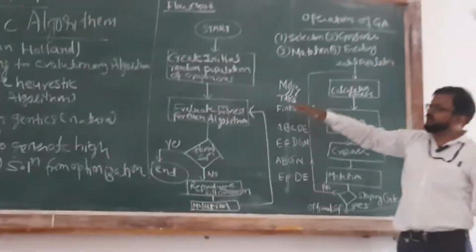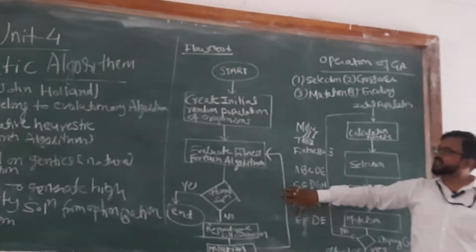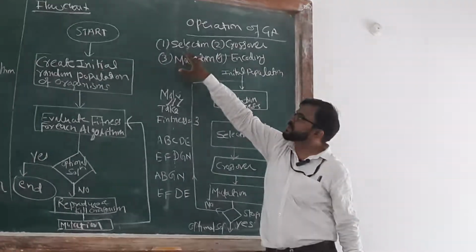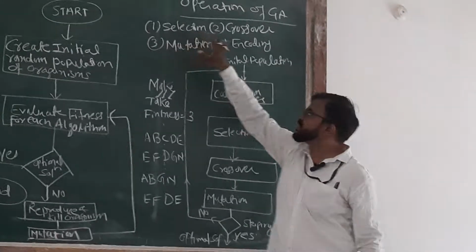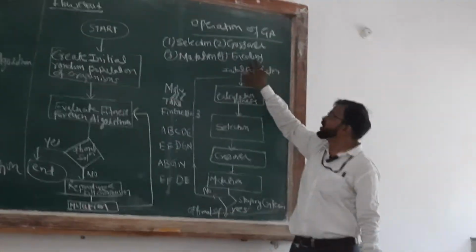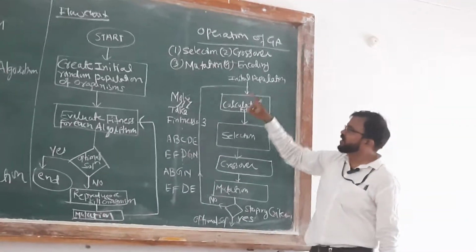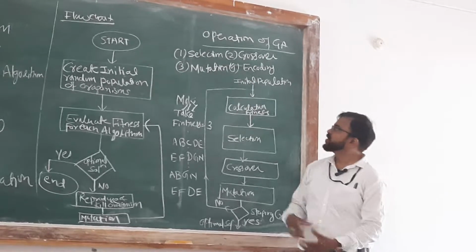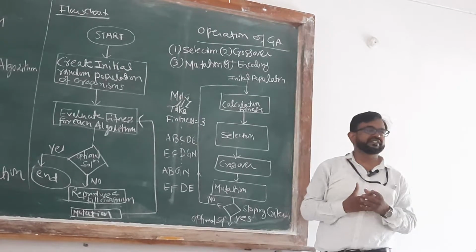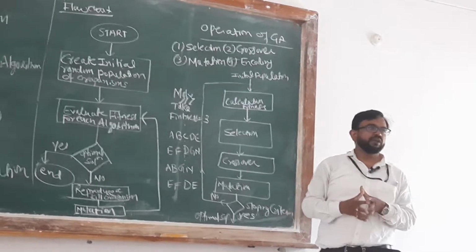Now for applying these genetic algorithms, you have different operations. What are these operations? You have selection operation, crossover operation, mutation operation, and coding operation. Let's see one by one how we will go for this. Initially we require the population. Population means you require the data set, you require a subset of the problem.